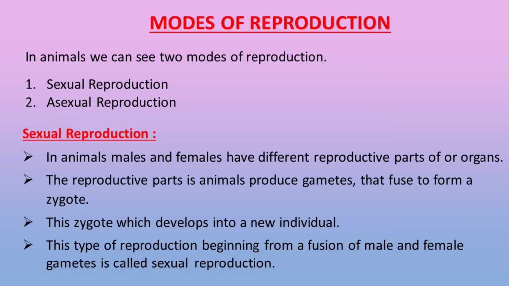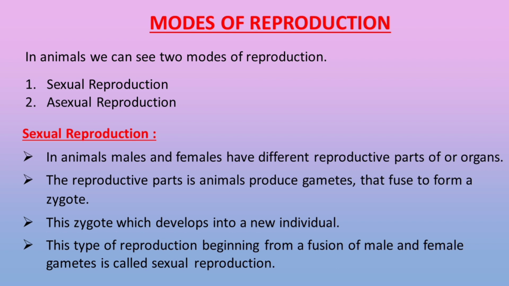Modes of reproduction. In animals, we can see two modes of reproduction. The first one is sexual reproduction and the second one is asexual reproduction. Sexual reproduction: in animals, males and females have different reproductive parts or organs.